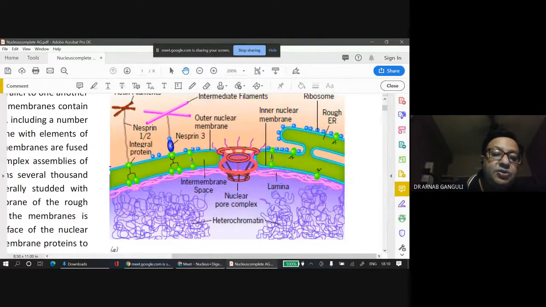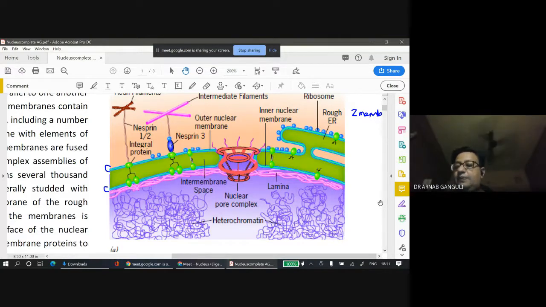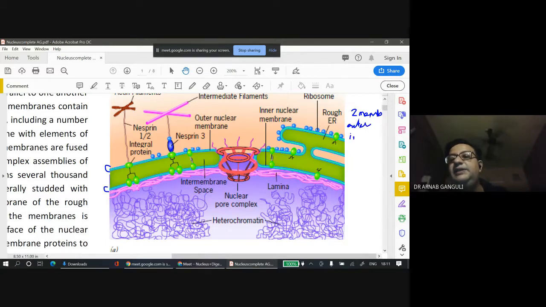This light blue color is one membrane, this is the other membrane. So it has got two membranes. One is the outer and the other is the inner. So this is the outer.